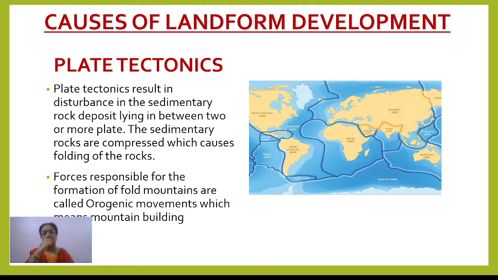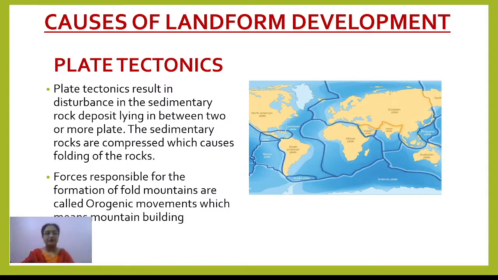Sedimentary rocks are generally called soft rocks, and they get compressed because of the two forces working from both sides, which causes them to get folded.